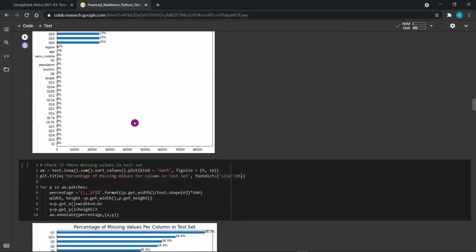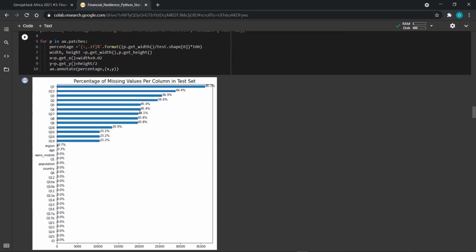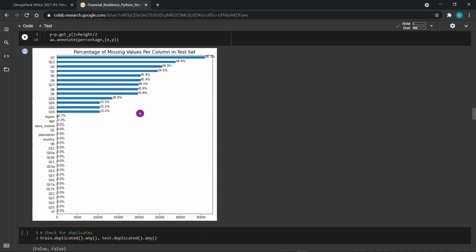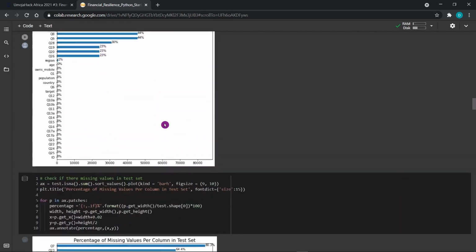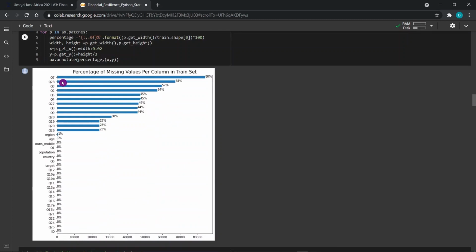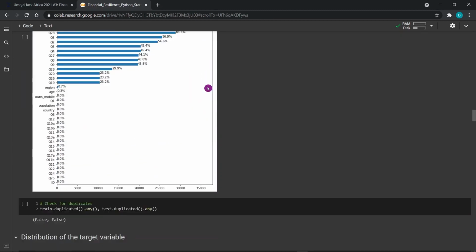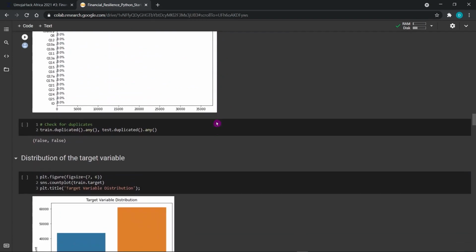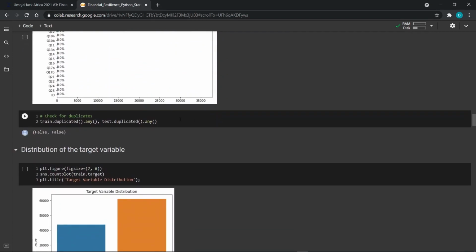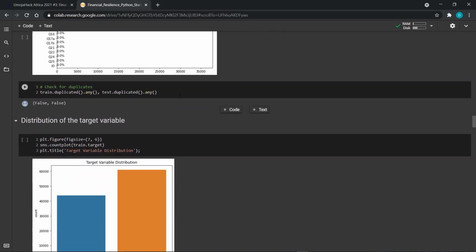We can also go ahead and check the missing values on the test dataset. You can see from here that it mirrors the training dataset. Like Q7 has 80% missing values, and the test dataset has 80.3%, so they're almost similar. We can also check whether there are duplicates in the data. Lucky enough for us, there are no duplicates.